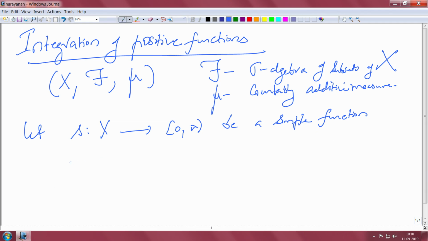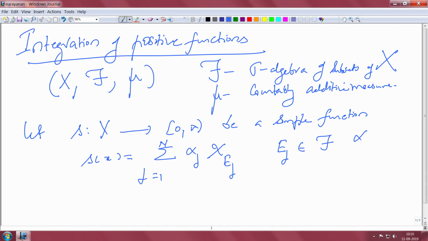So, I can write S of x equal to the summation of alpha j chi E j, j equal to 1 to n. What are the E j's? E j's are measurable sets, so they are in script F. Alpha j are scalars. I will take these to be in 0 to infinity because I am taking a positive simple function. I want to define the integral of S with respect to the measure mu.